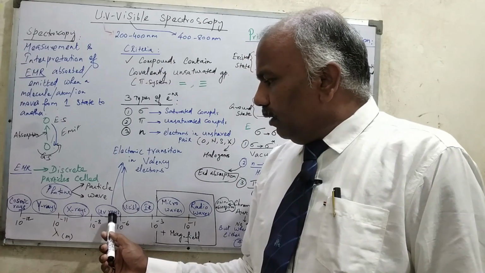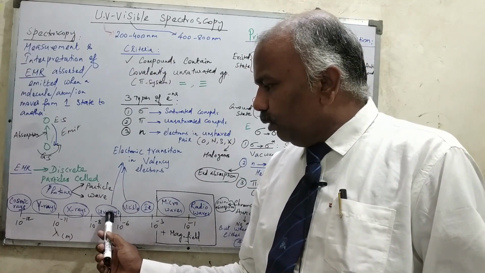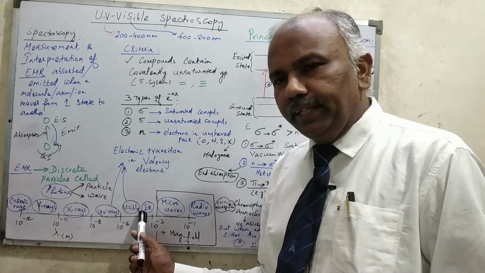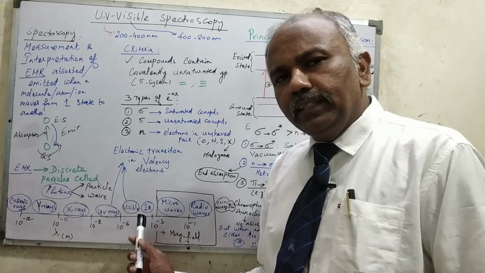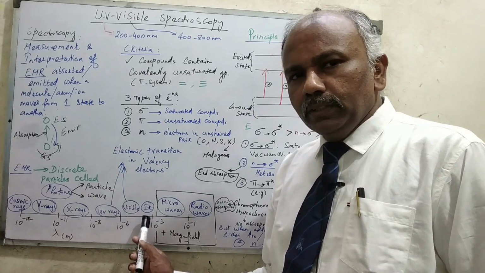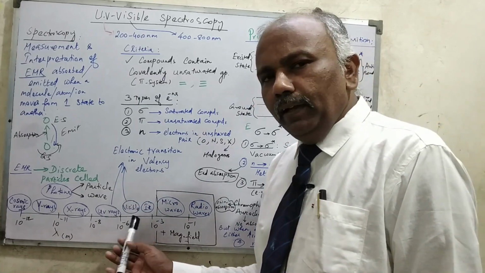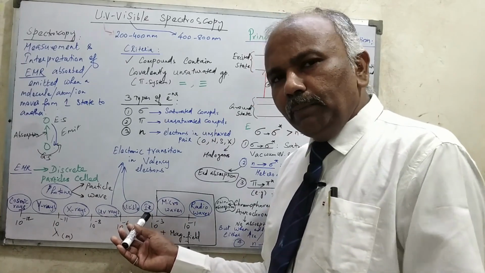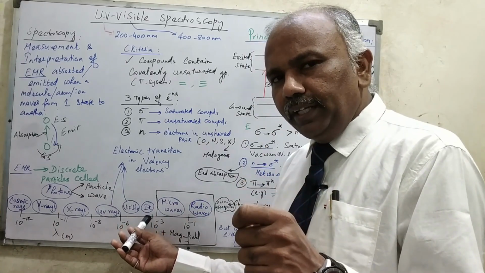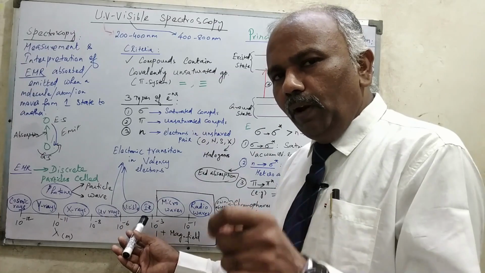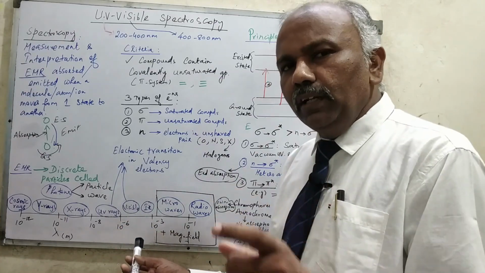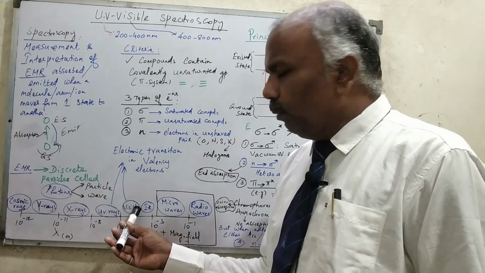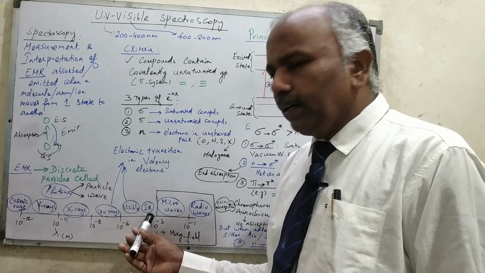After UV radiation and visible radiation comes infrared radiation. When I go for infrared radiation, the energy is a little lowered. In infrared radiation, you don't have as much energy as in UV visible radiation. So here the molecule will go for rotation followed by vibration only, because they don't have that much higher energy.